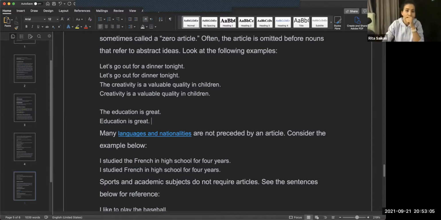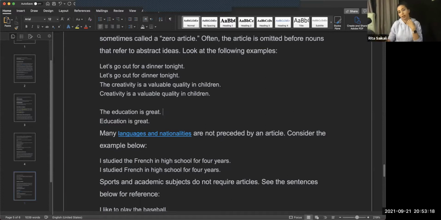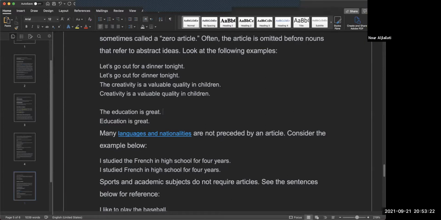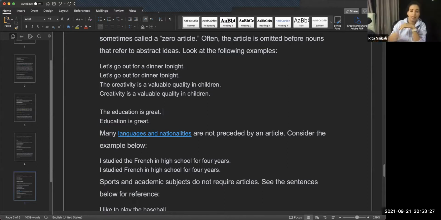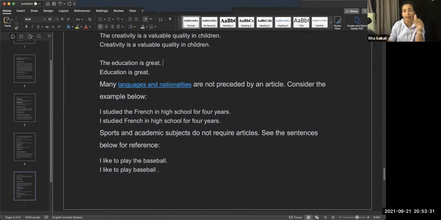Here, in this case, with "the education" we are implying a very specific education. You can't use "an education," right? Because education is not countable. Education is general. Exactly.